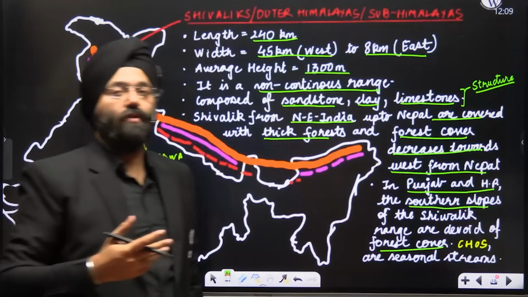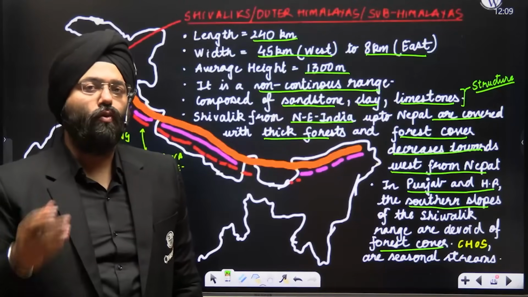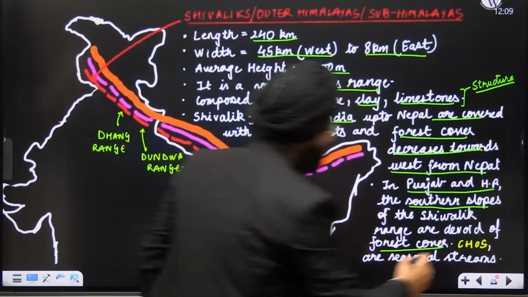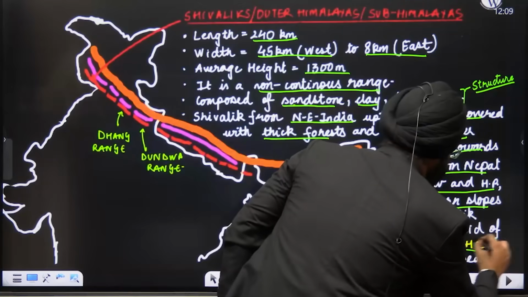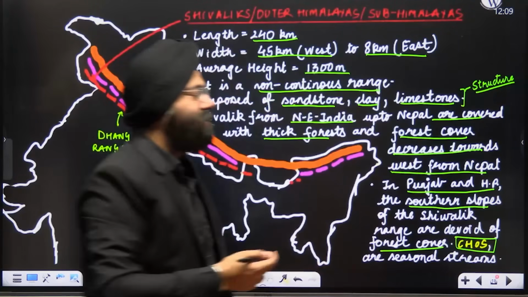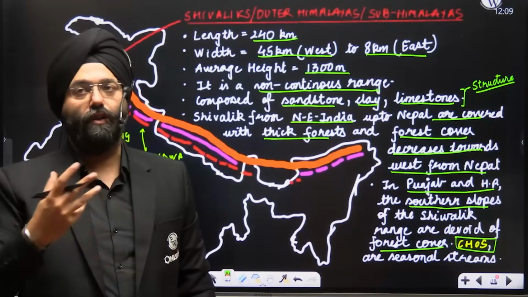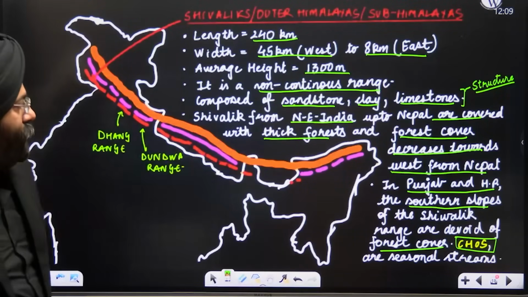Again, because of commercial activities, agriculture is being practiced. Over here, there are certain seasonal streams that flow, which are known as chaws. Chaws basically refers to seasonal streams in the regions of Punjab and Himachal Pradesh. So again, an important word that you should know. Clear? Okay.